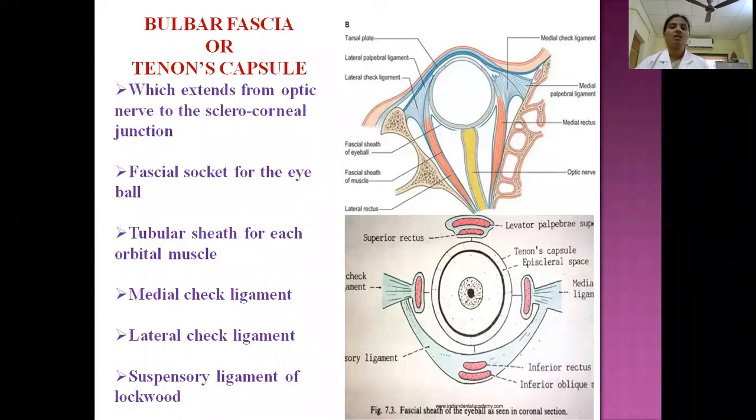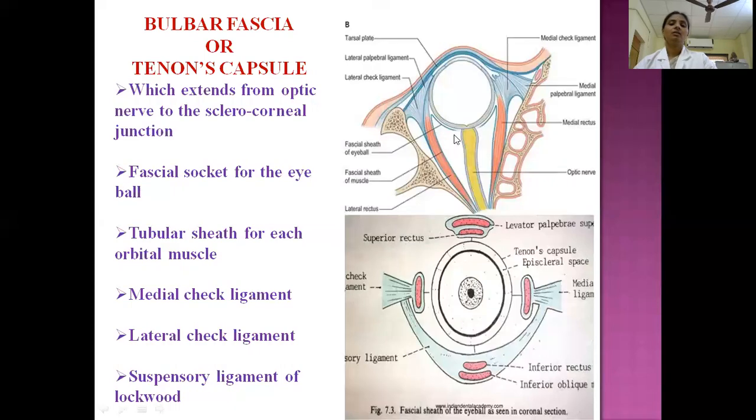And see, at this level, what happened? It reflects on to the eyeball. And this extension extends up to which level? Up to the sclerocorneal junction. As it is going forwards, what happens? It forms a tubular sheath around each and every muscle outside the eyeball. So this is a tubular sheath around these muscles.